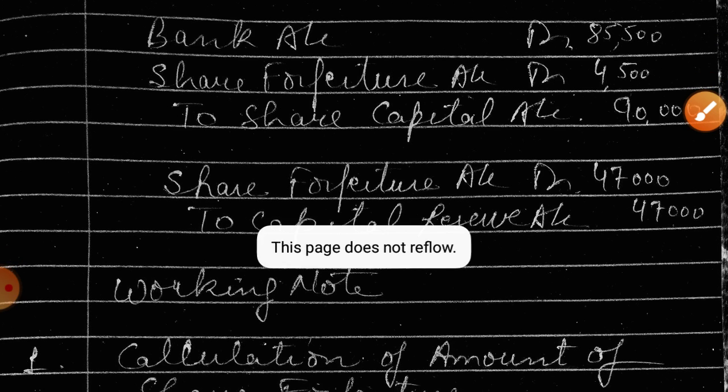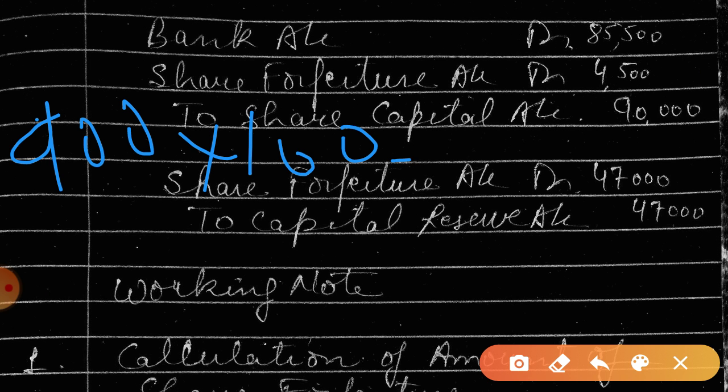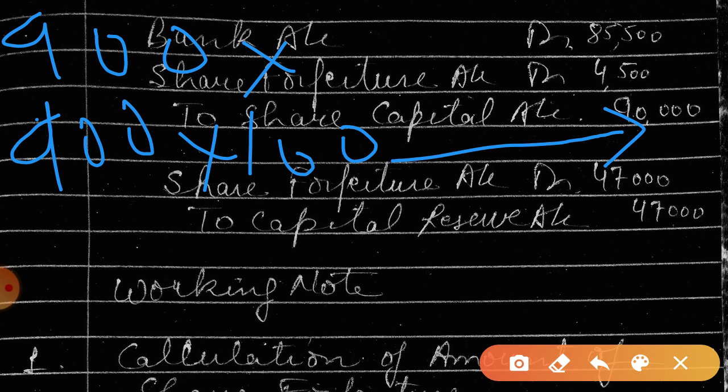Now, these 900 shares of 100 each are reissued at 95. So this way we'll get the bank amount, 900 into 95, isn't it?